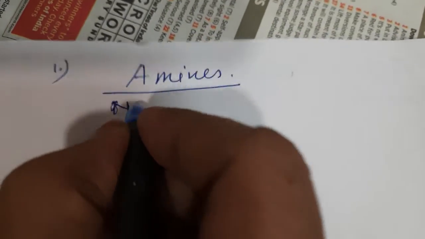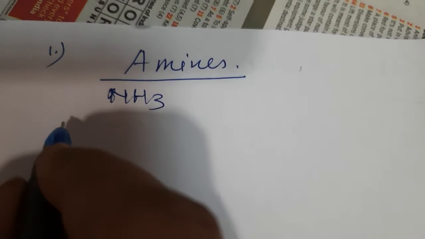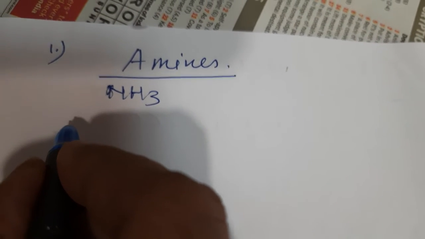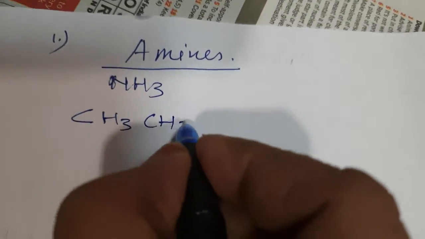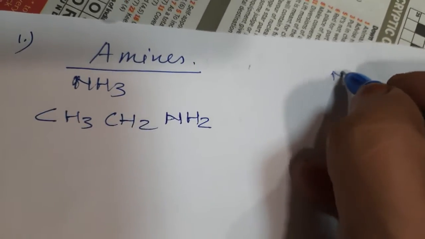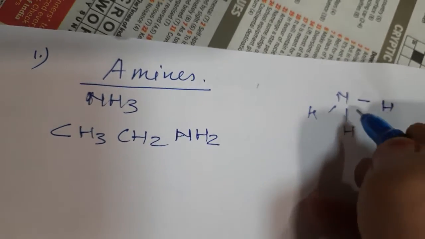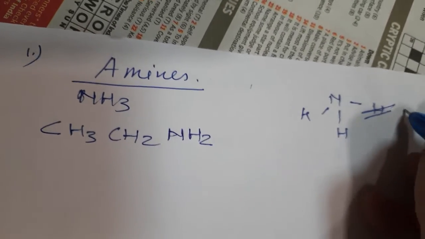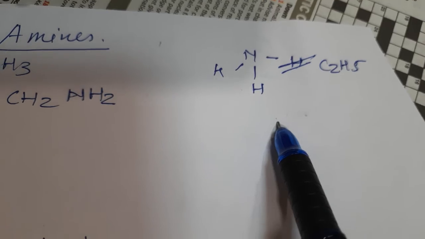You see, if I am writing here NH3, I will show you how one hydrogen atom is replaced or substituted. So if I write here CH3, CH2, NH2, and you see this is ammonia, N, H, H and H. If one hydrogen is replaced by C2H5, this will be another compound. This is known as ethanamine.